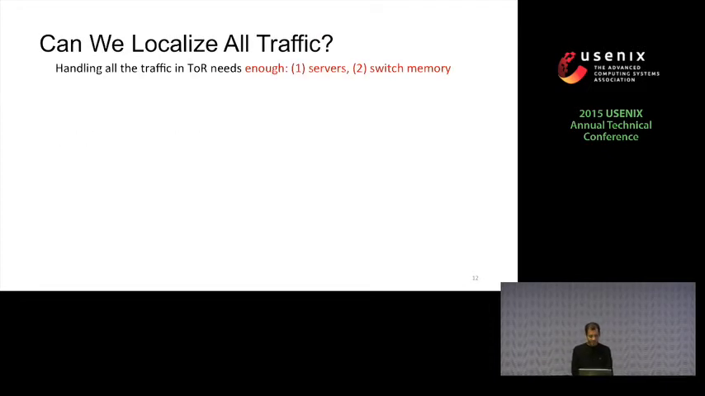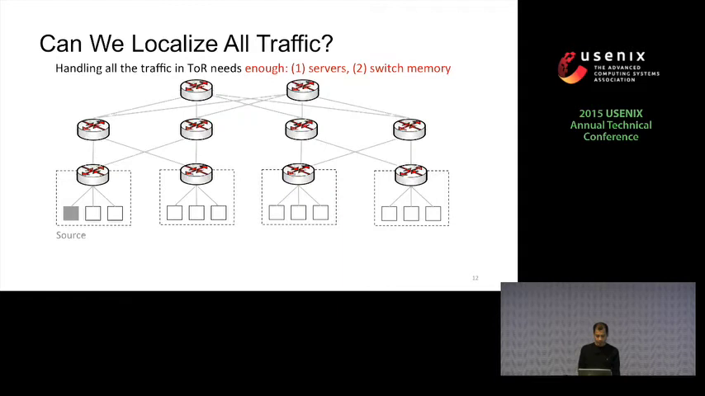So first, we examine whether we can localize all the traffic in individual racks. To be able to do that, we would need enough servers to handle the traffic, and we would also need enough switch memory to store the WIP to DIP mapping for all the WIPs whose traffic is generated in the racks. In reality, both these resources have limits.